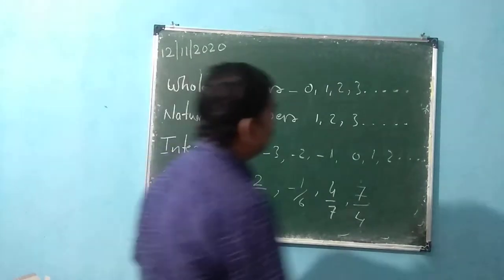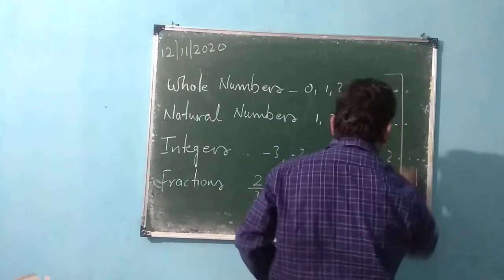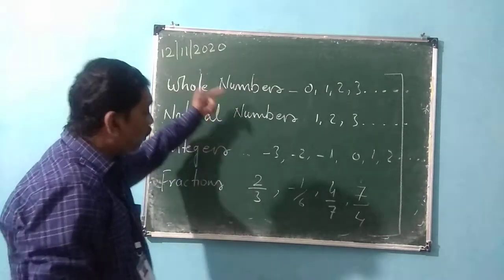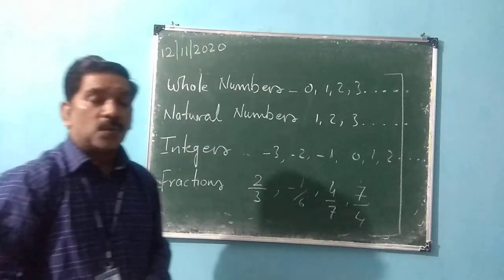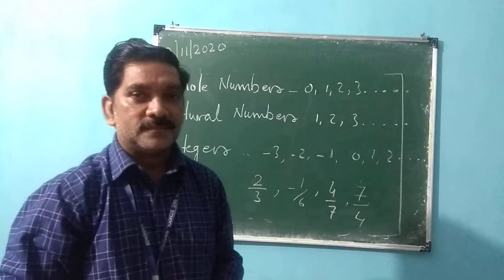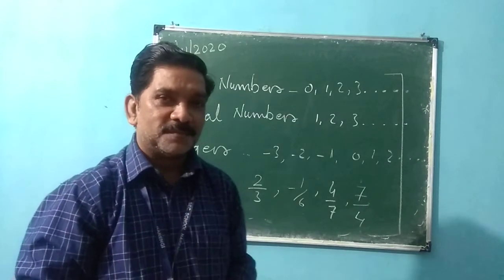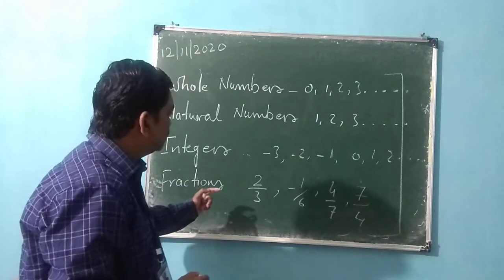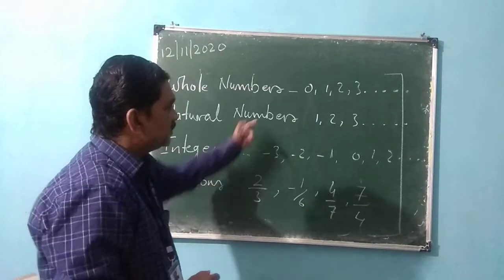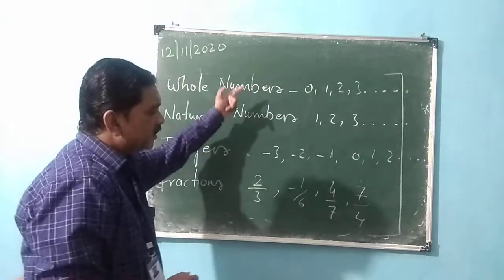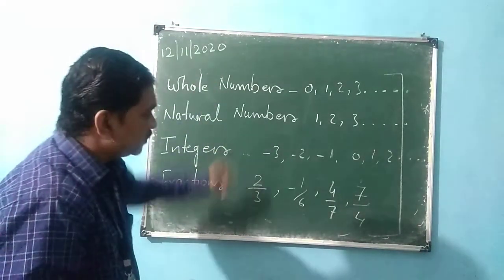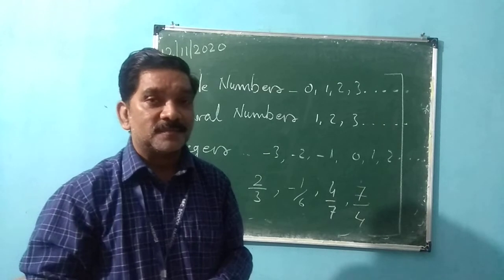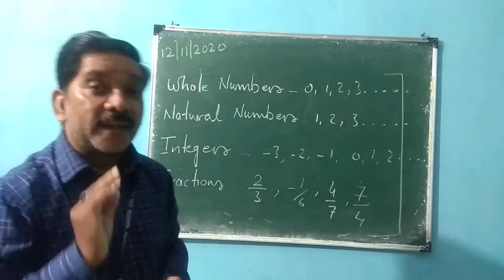Now if I have to give a name to all these numbers, what name can I give? Have you ever thought about it? Every time you cannot say this number is that, this number is this. Suppose I have to give only one name to all these numbers. What can I say? That number is called rational numbers.